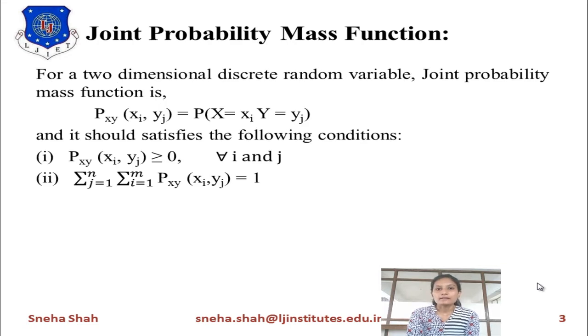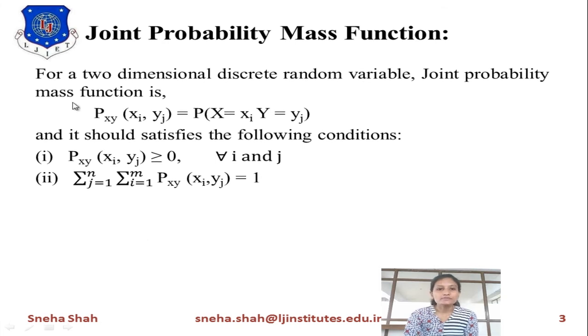Then we learned about some functions like the joint probability mass function. Joint probability means it is a joint function of x and y. These conditions are important for that. If these two conditions are satisfied, then and only then can we say that a function is a joint probability mass function. In today's session I will explain some examples based on this.